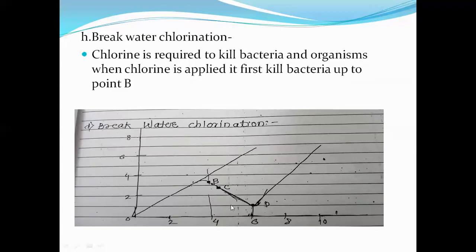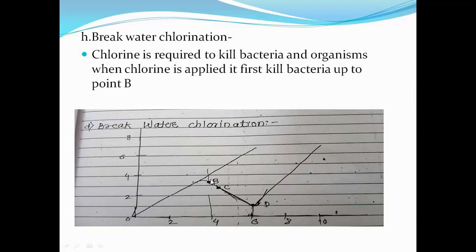Now we will just revise this break point chlorination for better understanding. Now see, first, chlorine is required to kill bacteria and microorganisms. When chlorine is applied, it first kills bacteria up to point B. See the graph, see the cursor. When we first apply chlorine to the water, first it kills the bacteria which can be present in water up to point B.